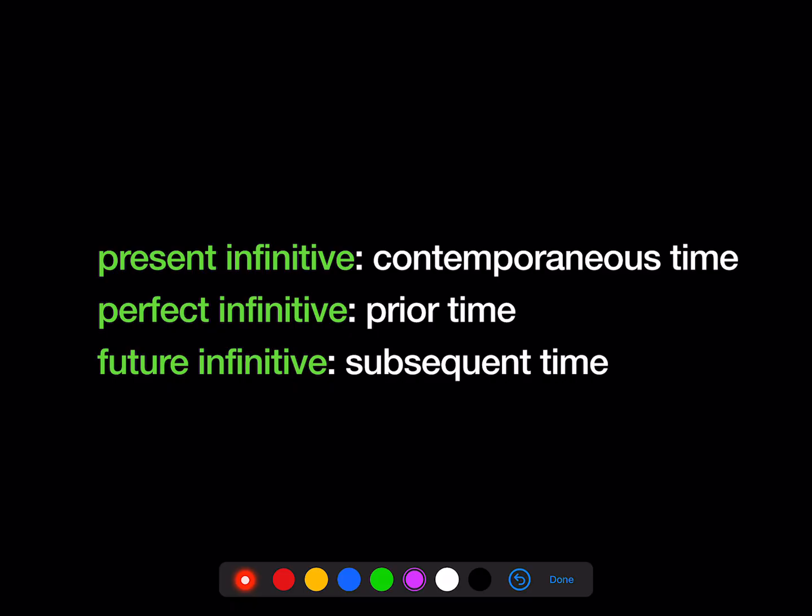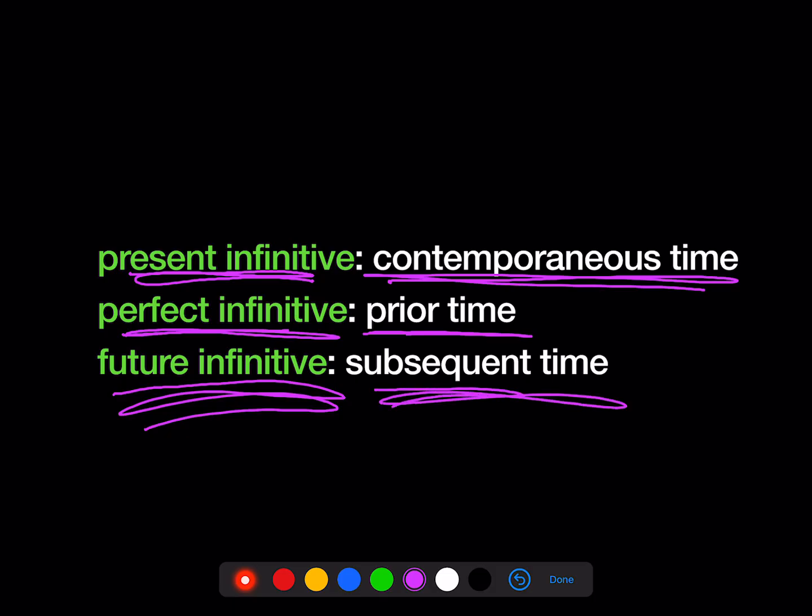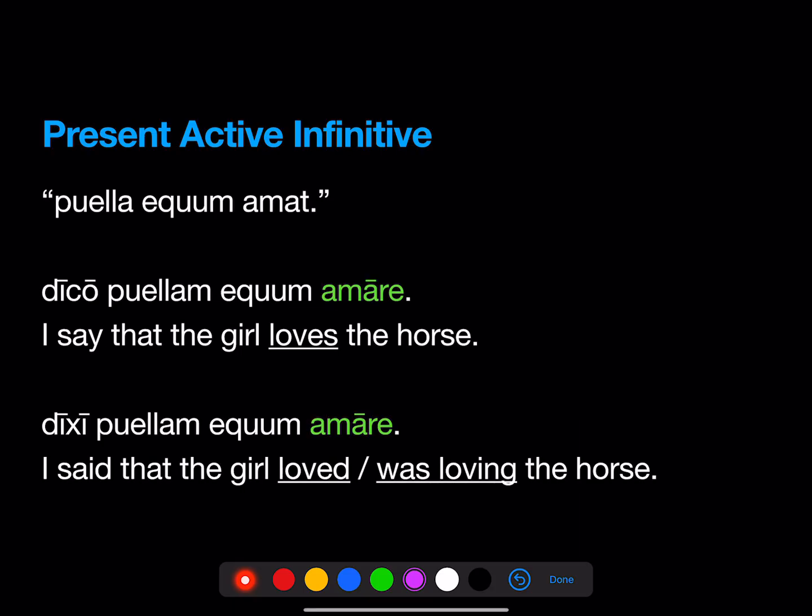I'm also going to remind you that the present infinitive in indirect statement means same time as the verb of saying or believing or thinking. A perfect infinitive means prior time, time before the verb of saying or believing or thinking. And a future infinitive means time after, subsequent time to the verb of thinking or believing or saying. So we're going to look at some examples.